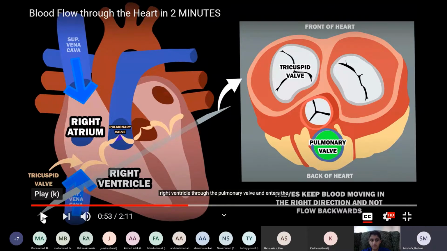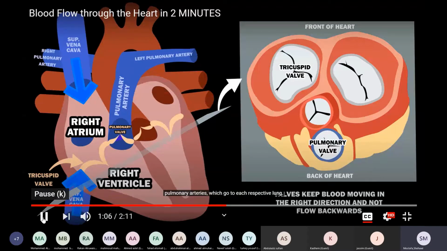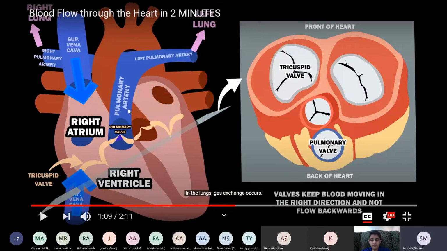Again, it is an artery because blood is flowing away from the heart, but it is blue because it lacks oxygen. The pulmonary artery then splits into the left and right pulmonary arteries, which go to each respective lung. So pulmonary artery is called an artery because it will carry the blood away from the heart, and it's blue because it carries deoxygenated blood, or blood poor in oxygen. Then it will branch into two branches.